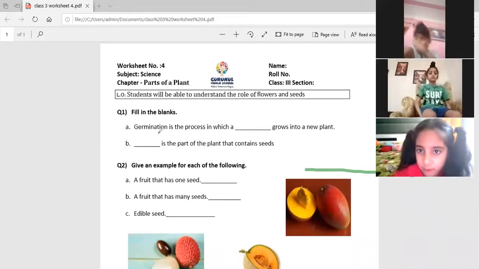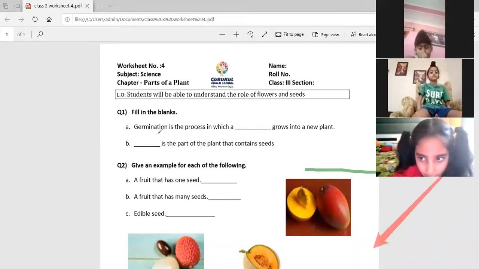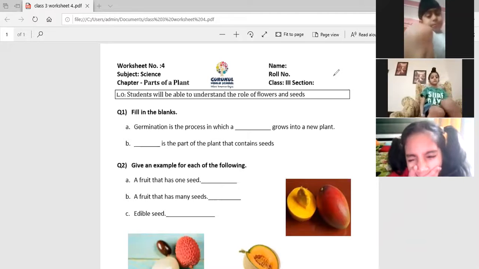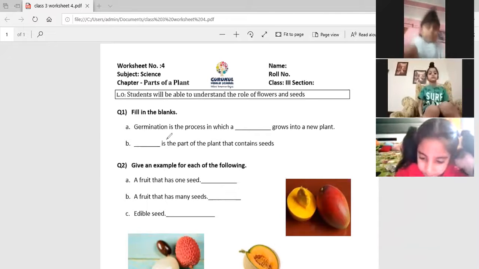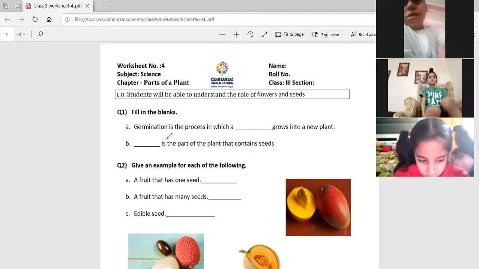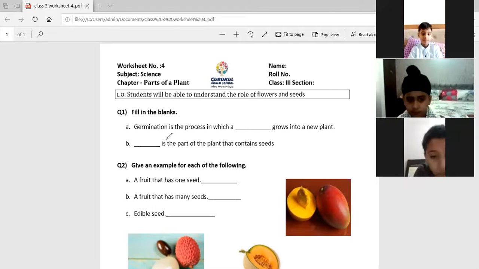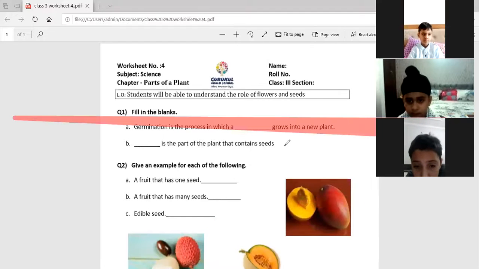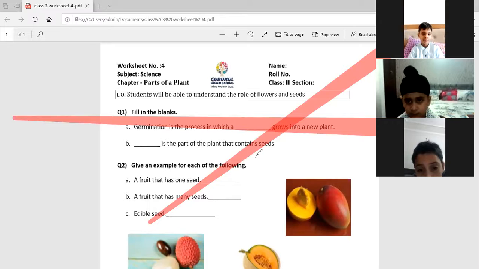When a seed is sown into the soil, it forms a new plant. So it means a new plant is formed from a seed. Got it? And the second one is, dash is the part of the plant that contains seeds. Children, stop writing on the screen.